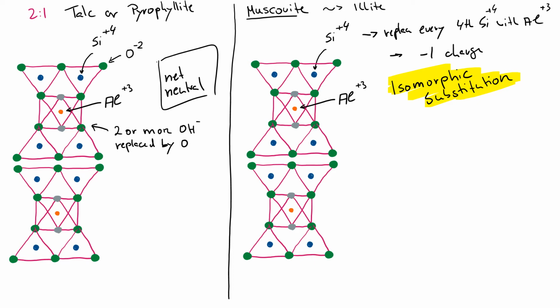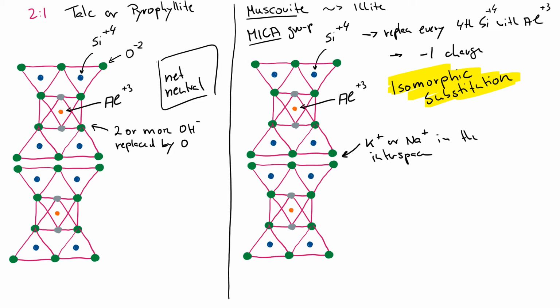And the muscovite might be represented by an illite if we have some more substitutions also in the octahedral layer. Both of these, muscovite and illite, are part of the mica group. And what's so unique about the mica group is that because we have this -1 charge difference, if we join together individual 2-to-1 layers, that charge difference can be perfectly satisfied by monovalent cations, such as potassium or sodium. And oftentimes it is potassium.